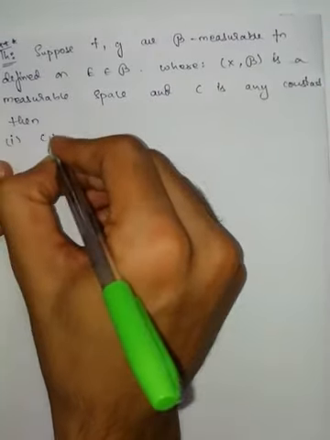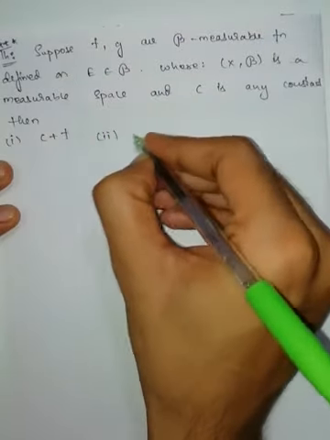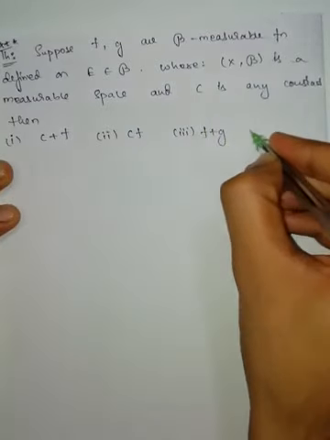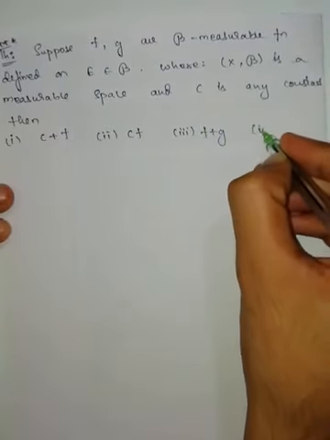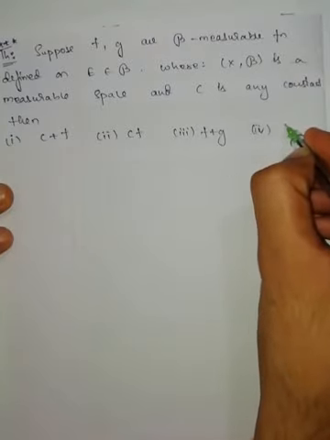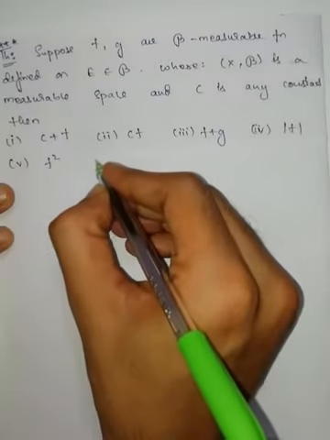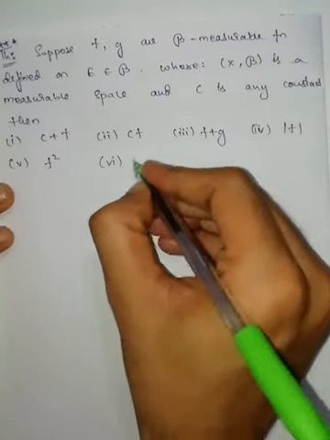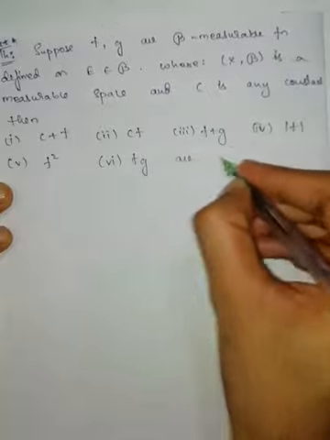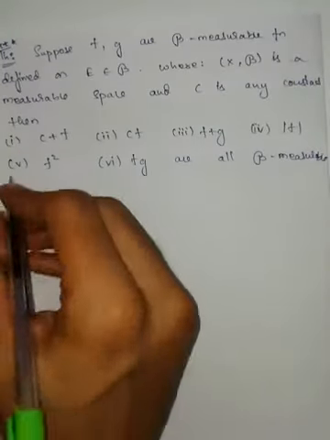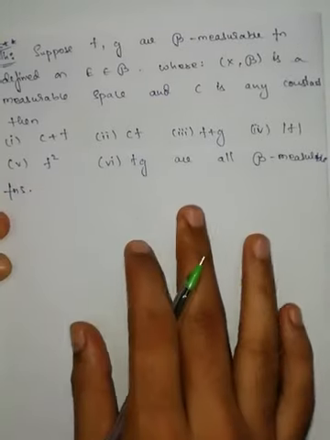First one c plus f, second one cf, third one f plus g, fourth one modulus of f, fifth one f square, sixth one f into g are all script B measurable functions.